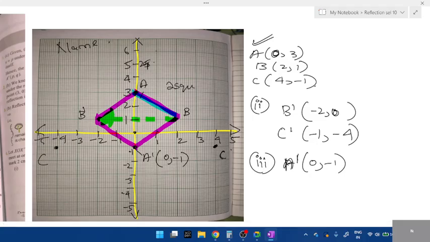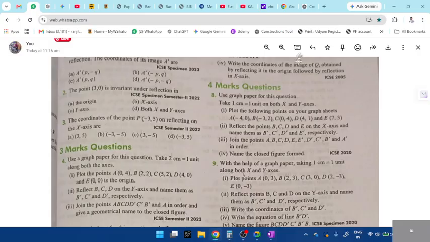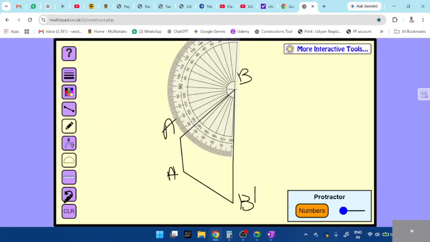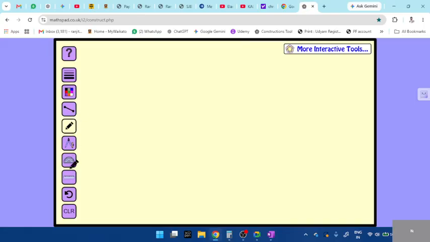Now I'll tell you how to check using a protractor. And look at one more thing. The board exam teachers won't see whether you're using a ruler or a protractor to measure. Okay, so you can use a ruler or a protractor. Look, let me draw. All of you concentrate here.